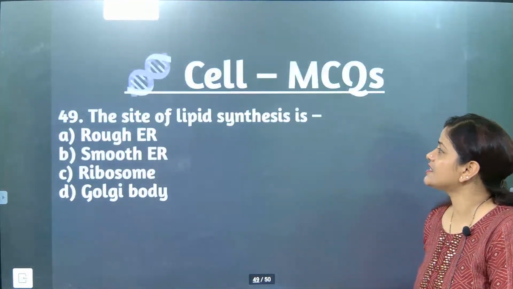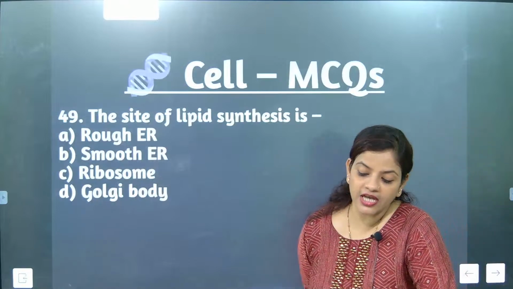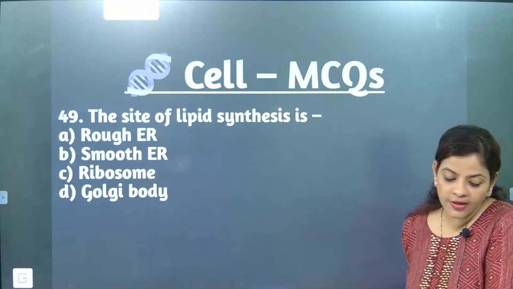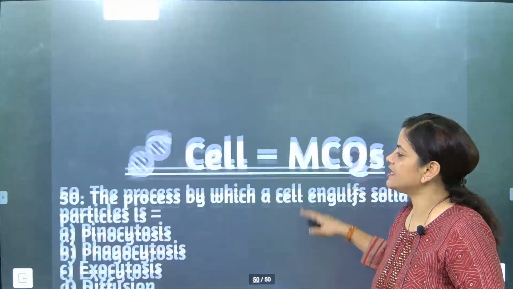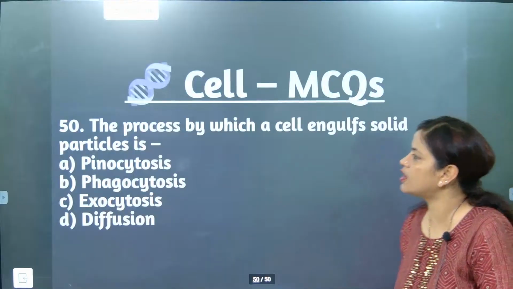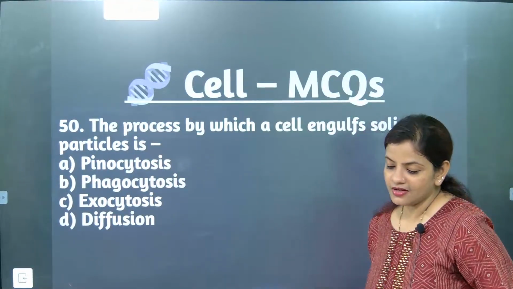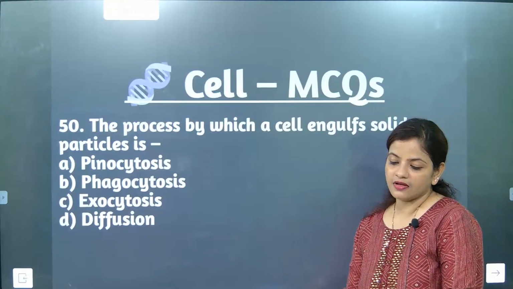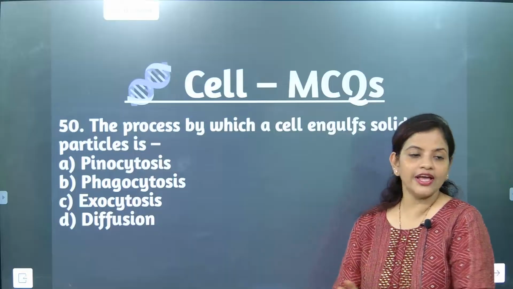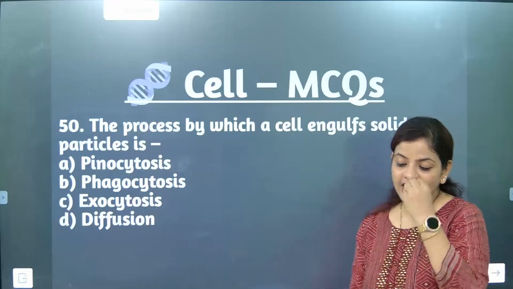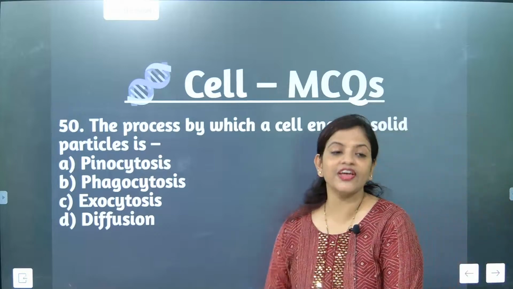Now, which is the next question? 49th question. The site of lipid synthesis. Which one is the site of lipid synthesis? Smooth ER is the site of lipid synthesis. So B is the correct answer here. Next: the process by which a cell engulfs solid particles. Cell eating. No, exocytosis is cell vomiting. The correct answer is phagocytosis.